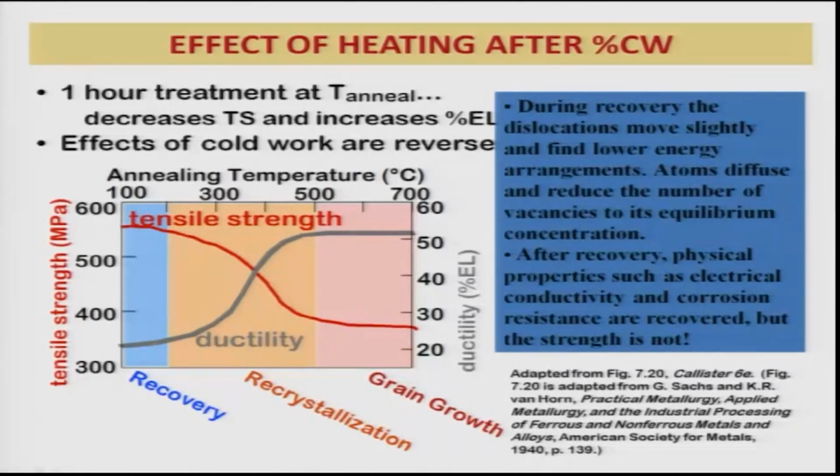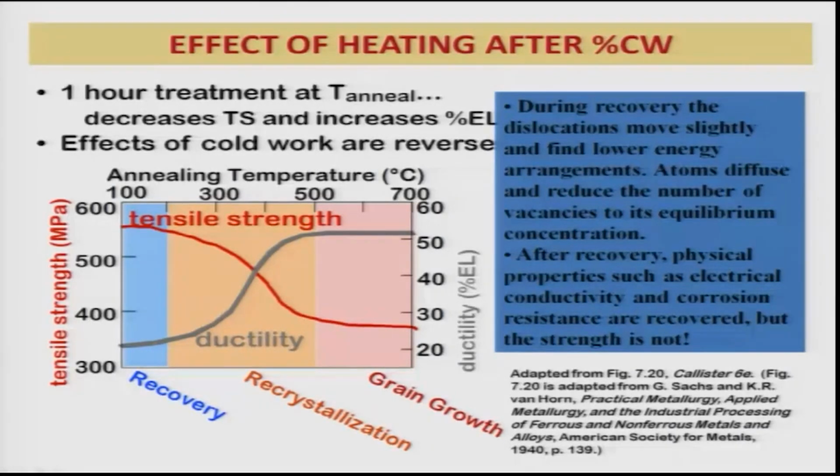So during recovery the dislocations move a little bit and find lower energy arrangements. Atoms diffuse and point defects like interstitials or vacancies decrease in number. That means there is a rearrangement of the defect structures. That is what happens in the recovery stage.